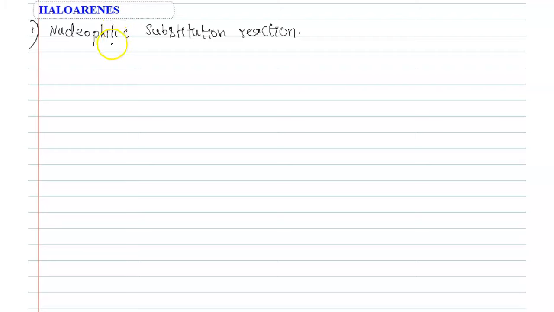Haloarene's properties. Nucleophilic substitution reaction. So one nucleophile is replaced by another nucleophile is known as nucleophilic substitution reaction. So already we discussed about haloalkanes. Now we are discussing about haloarenes. In case of haloarenes, nucleophilic substitution reactions are less reactive.